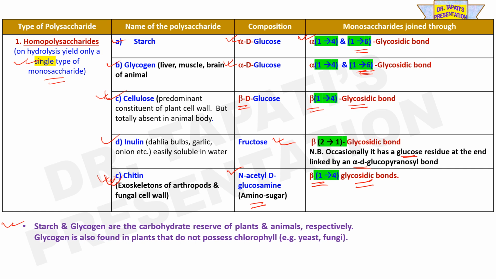Starch is a reserve polysaccharide, a reserve carbohydrate present in plants, and it is the most important dietary source for higher animals including humans. A high content of starch is found in cereals, roots, tubers, vegetables, etc. And glycogen is the reserve carbohydrate for humans and animals, hence often referred to as animal starch. It is present in high concentration in the liver, followed by muscle, brain, etc. It is also found in plants that do not possess chlorophyll. That means in yeast and fungi, glycogen is present.